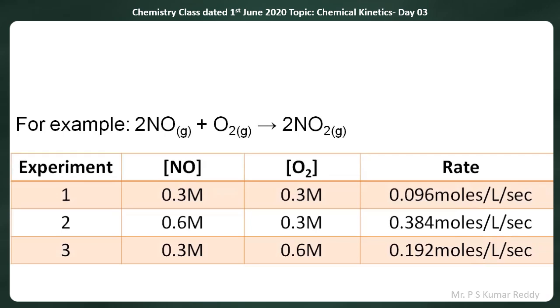Another equation and experimental data are given. So another chemical equation is given: 2NO plus O2 gives rise to 2NO2.